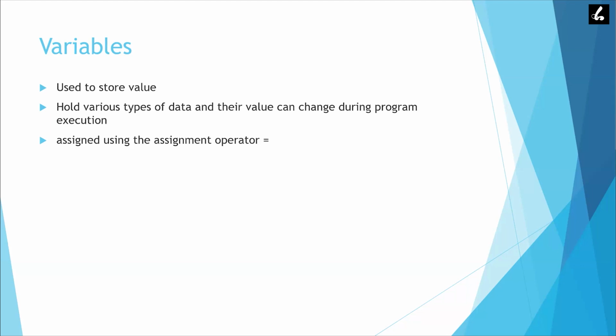To store that value, we can assign a variable, a word that gets associated with that particular value. And we can change it later as per requirement. That's why it is known as a variable.